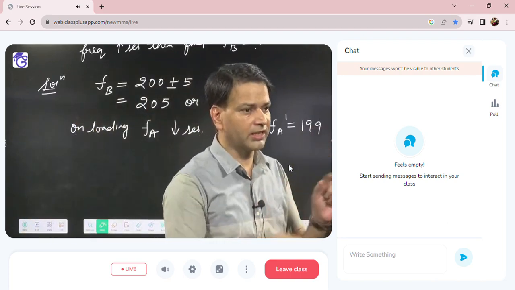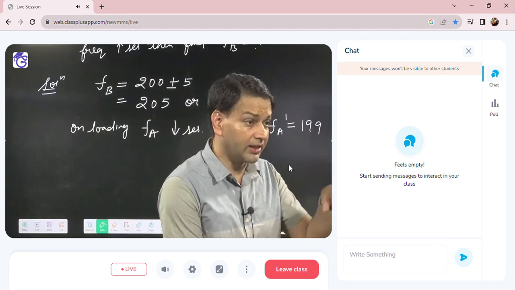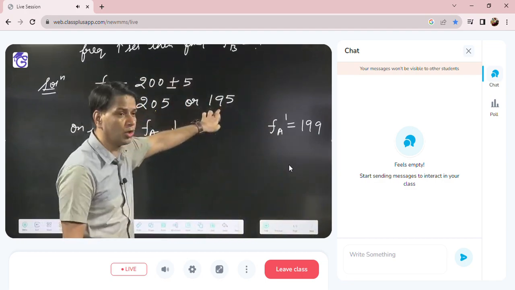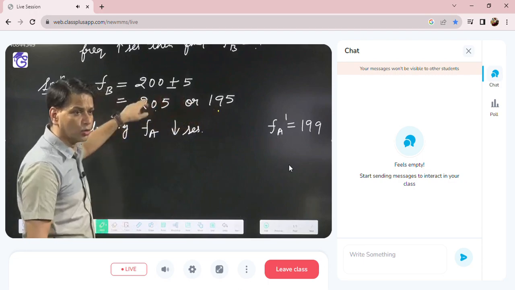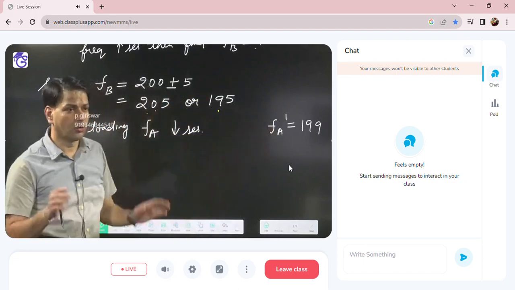Now I will check the given condition. When A is loaded, beat frequency increases. I have two possible answers for B, 205 and 195. 205, when sounded with 199, what is the difference now?